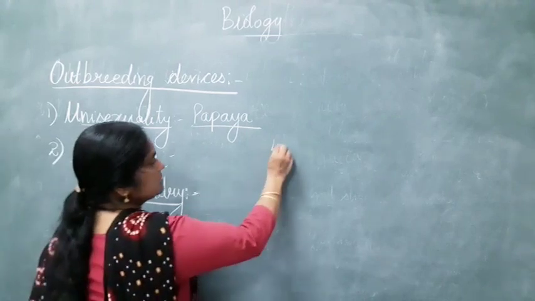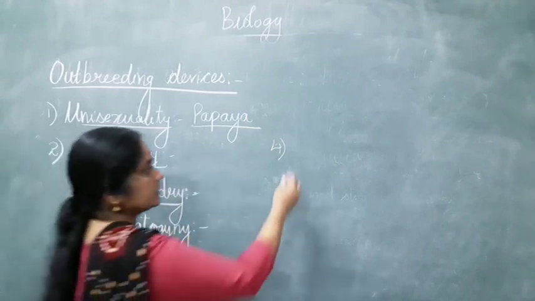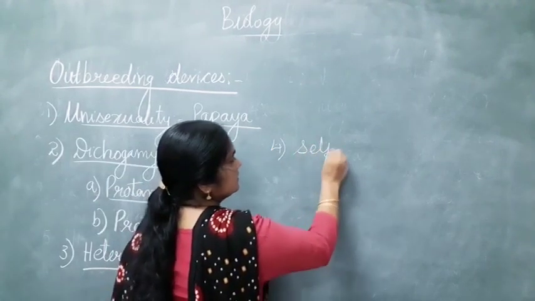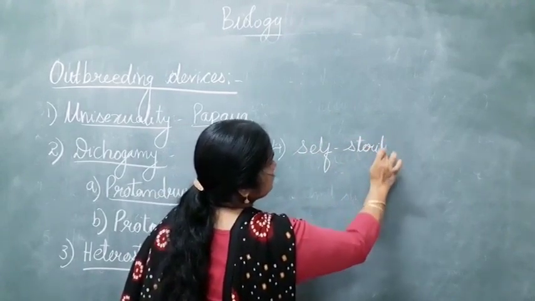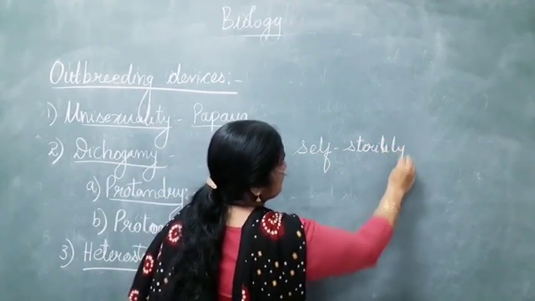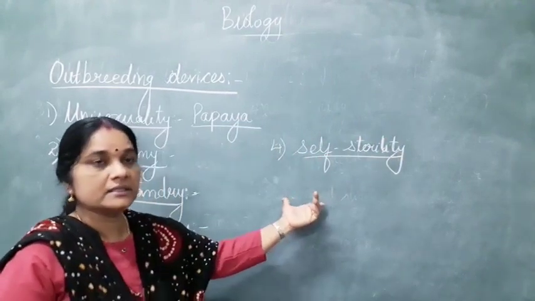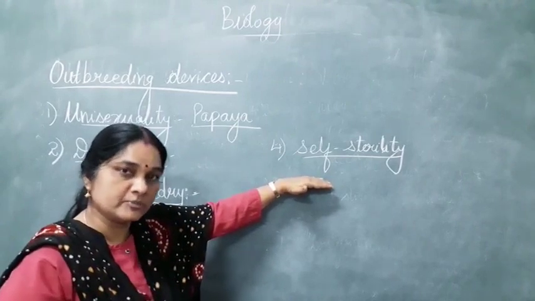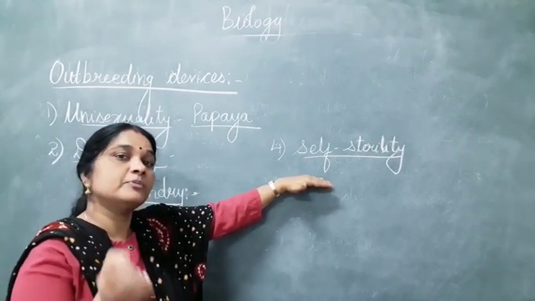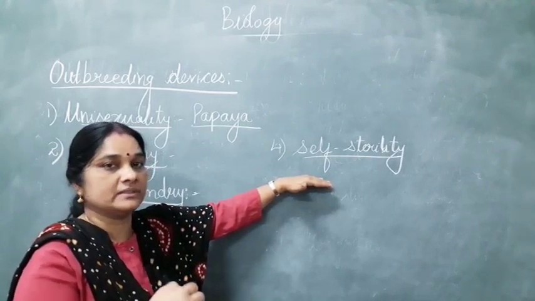The fourth mechanism is self-sterility, or incompatibility. In self-sterility, what happens? When the pollen falls onto the stigma of the flower, the stigma will produce certain chemicals which will not allow the pollen grain to germinate on it.